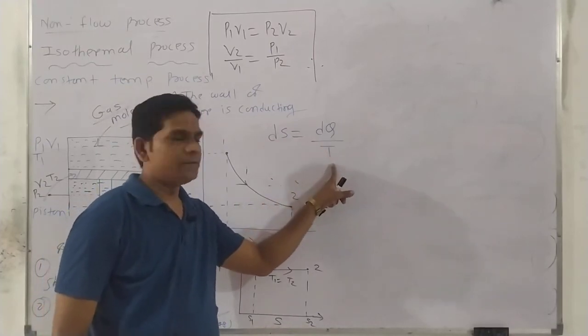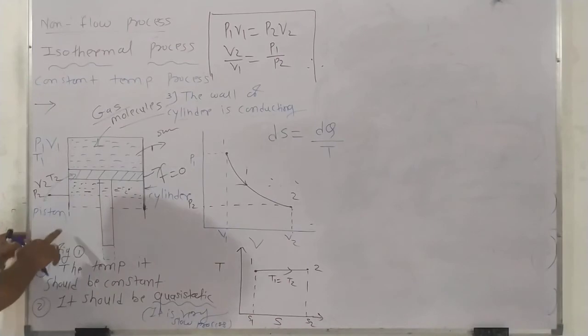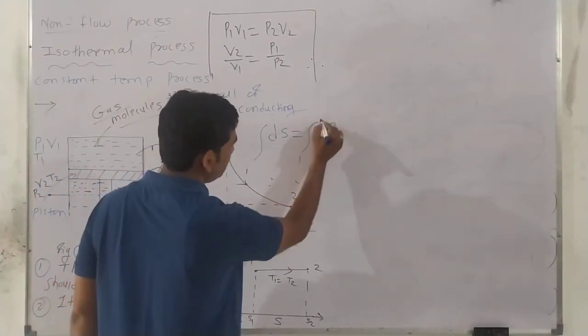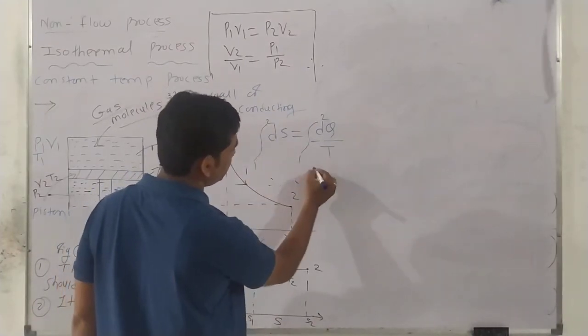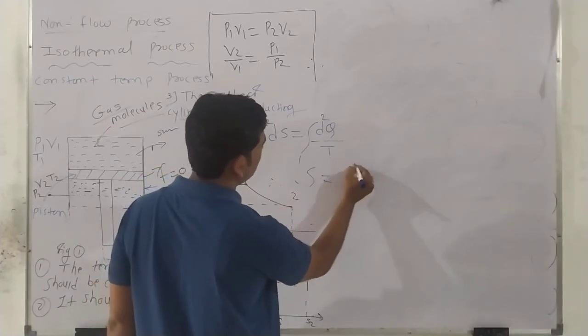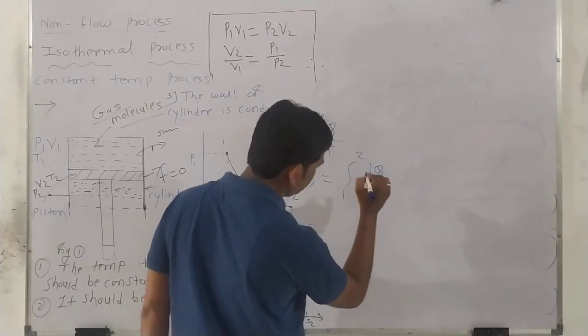If you calculate it for the whole system from initial to final, we apply the integral with limits 1 to 2. So S is equal to the integral from 1 to 2 of dq upon T.